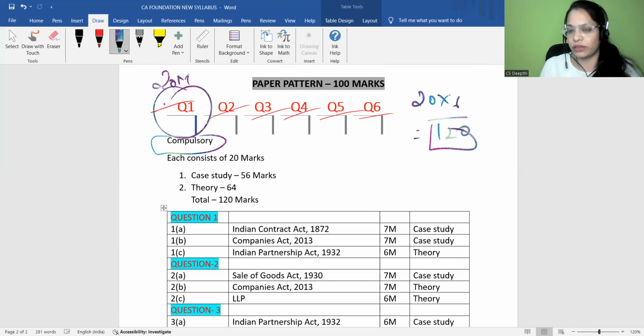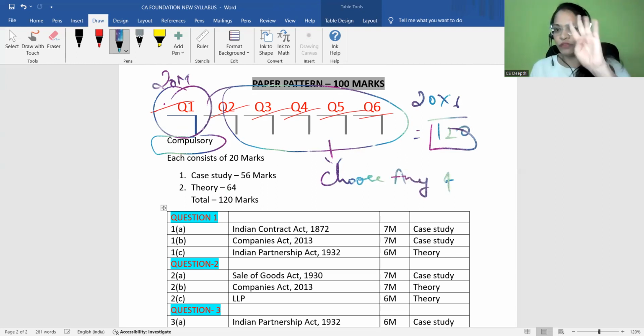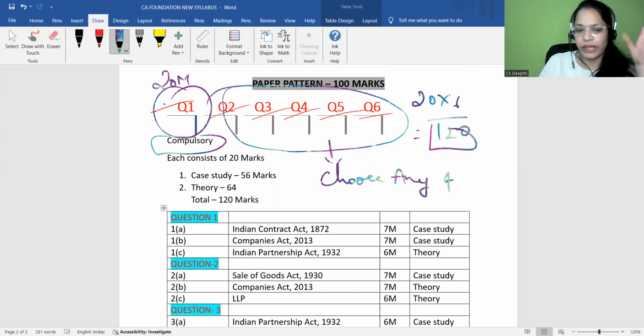One is optional, right? But the first question is compulsory, and out of the other 5 questions, you have to choose any 4. Choose any 4 questions. 4 plus 1, 5. 5 into 20 is 100 marks. So this is the paper pattern exactly.